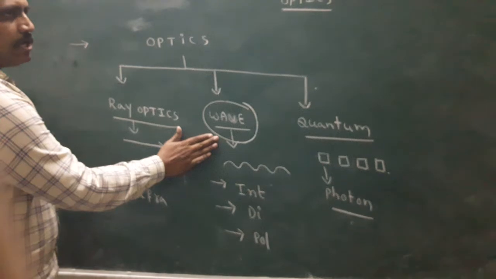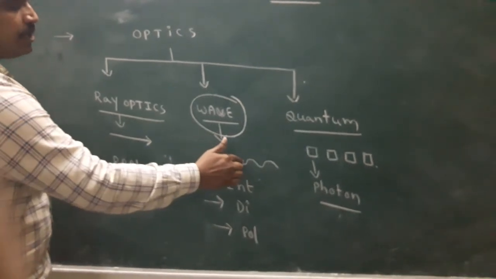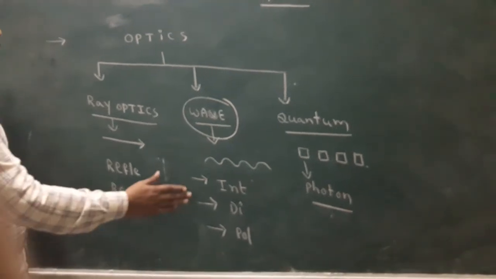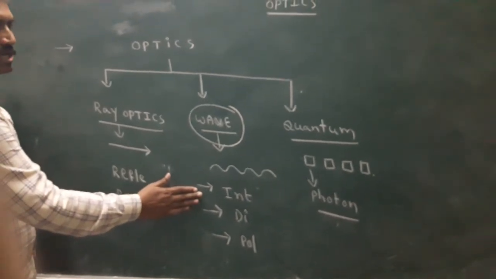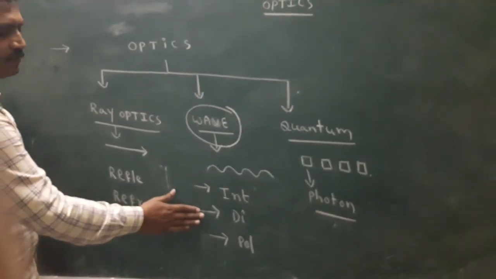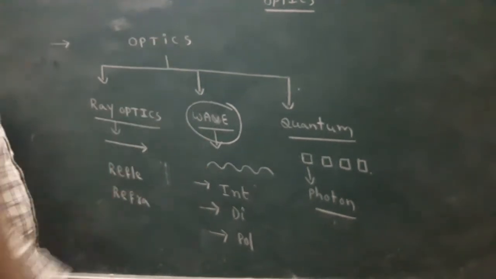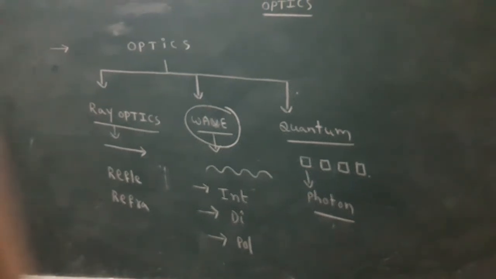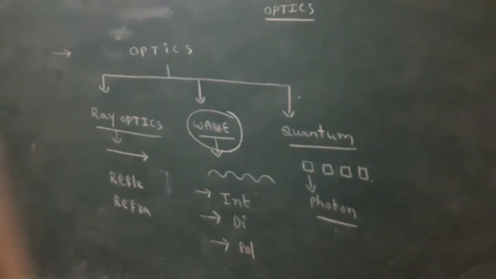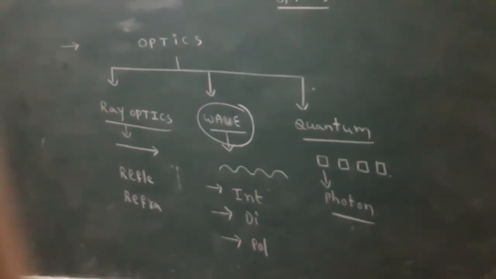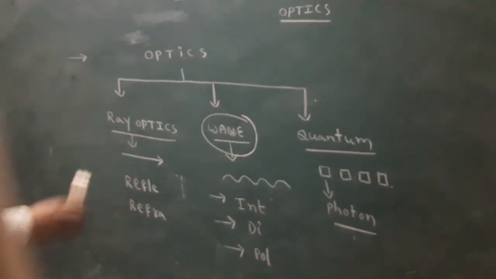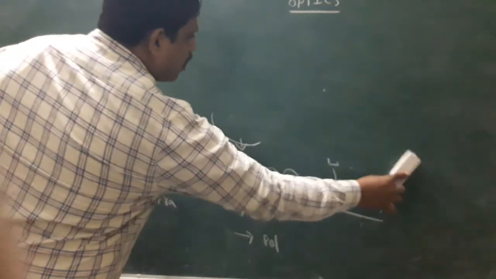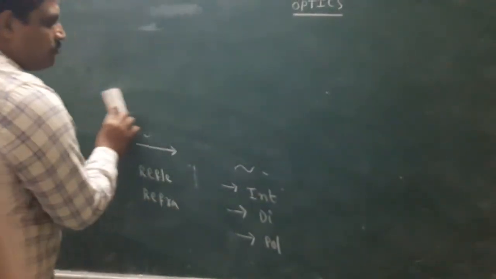Here light propagates in the form of waves; based on this, we discuss interference, diffraction, polarization. In quantum optics, light propagates in the form of energy packets. Each energy packet is called a quanta. Quanta is nothing but the photon.